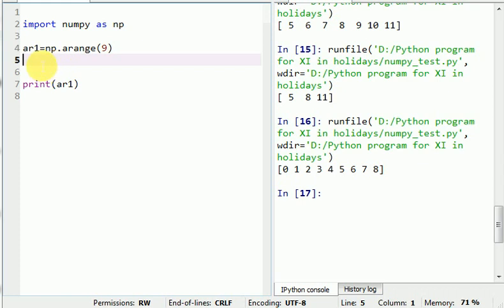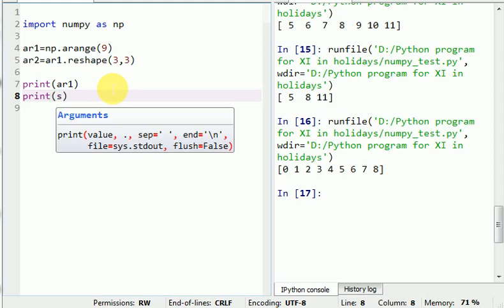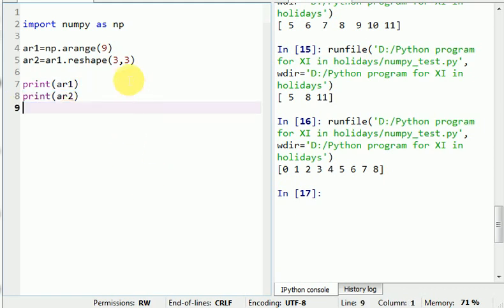Now after that we can use one more function. Array 2 is equal to array 1. My first result is stored in array 1 and I am storing that in a 3 by 3 matrix with reshape, then inside the bracket 3 comma 3, and after that print AR2. Now see what's the result.